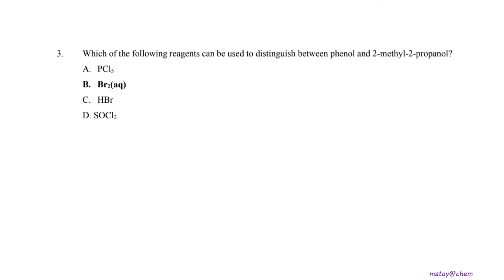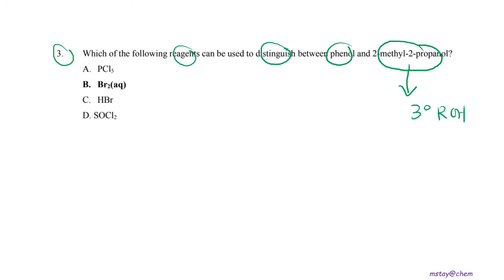Okay, next we will look at question number 3. Which of the following reagents can be used to distinguish phenol from 2-methyl-2-propanol? 2-methyl-2-propanol is a tertiary alcohol.